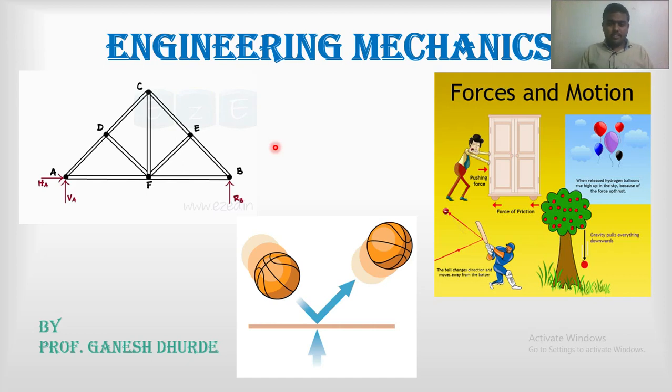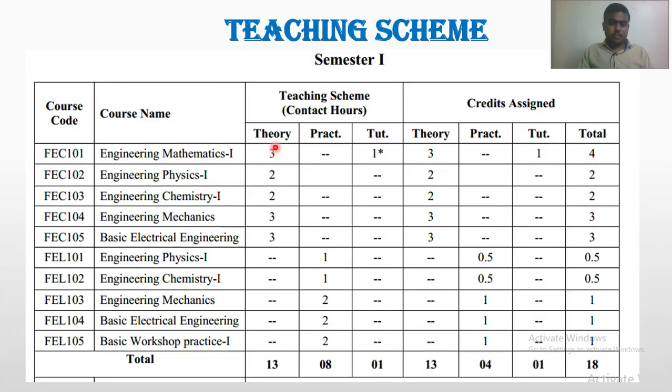So before starting the subject, we are going to see the teaching scheme provided by the university. So this one is the teaching scheme for semester 1. Here this one is the course code, course name, course means the subject, teaching scheme, contact hours, the lectures per week, then tutorial, practical, and the credits assigned.